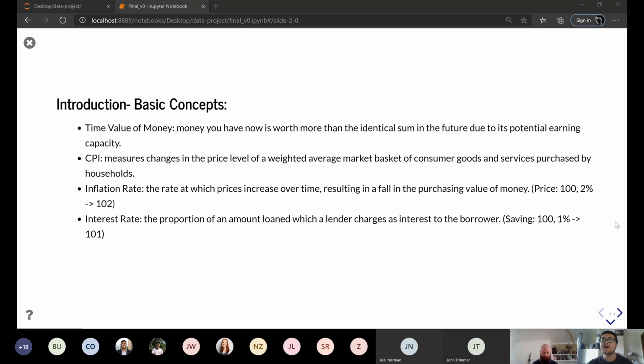For example, one certain good is $100 and the inflation rate is 2%. So next year it will become $102 if you want to buy that one. And for the interest rate, there is a simple example. If you save $100 to the bank and the interest rate is 1%, then you will get $101 next year.